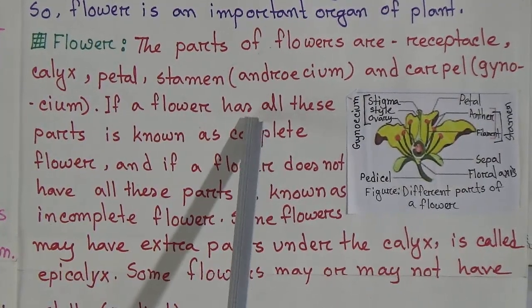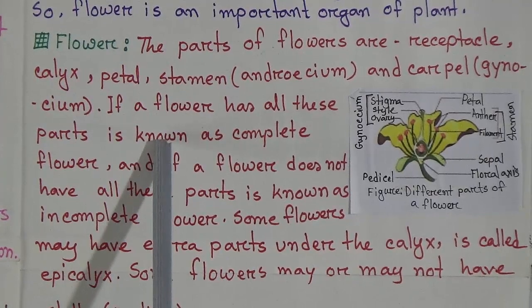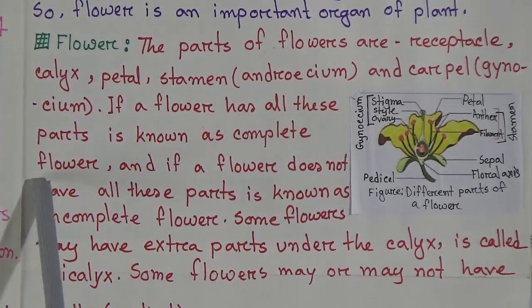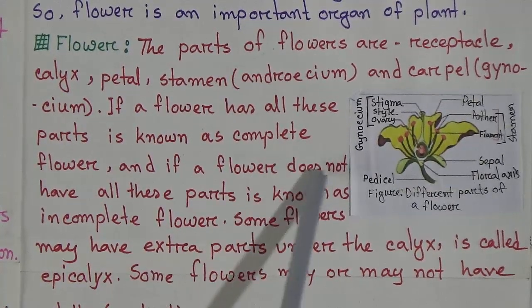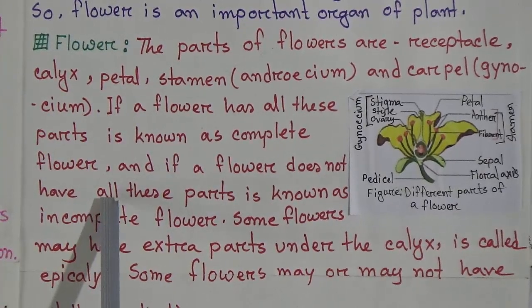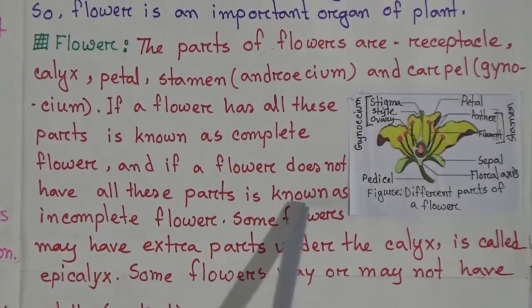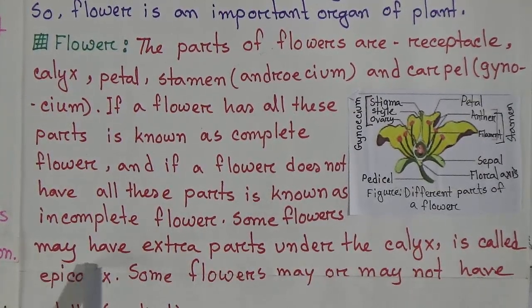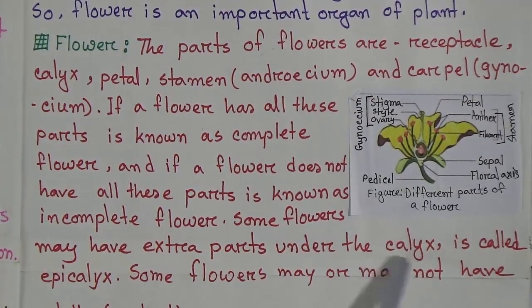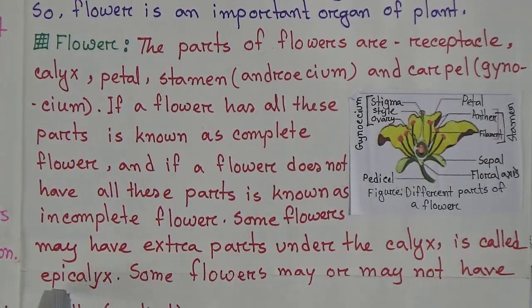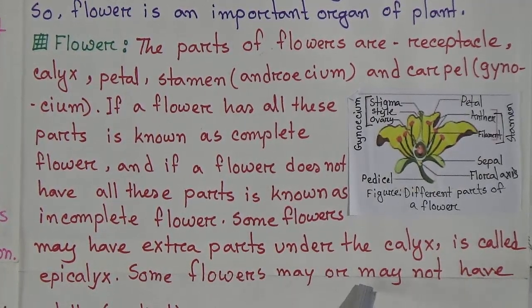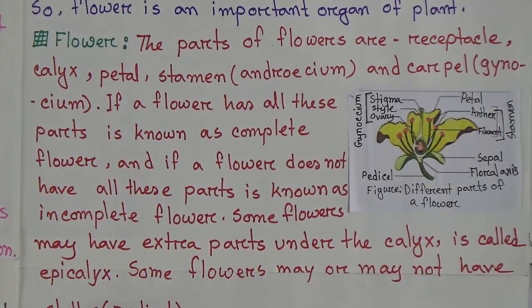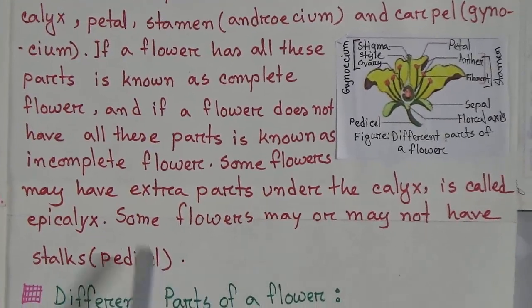If a flower has all these parts, it is known as a complete flower, and if a flower does not have all these parts, it is known as an incomplete flower. Some flowers may have extra parts under the calyx, called epicalyx. Some flowers may or may not have stalks, that is pedicel.